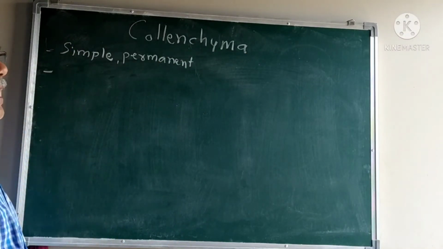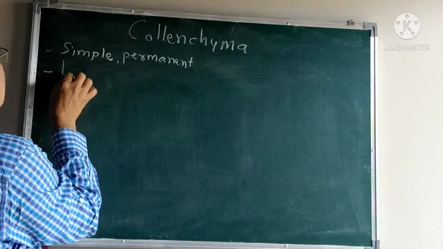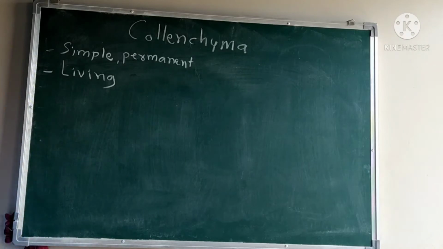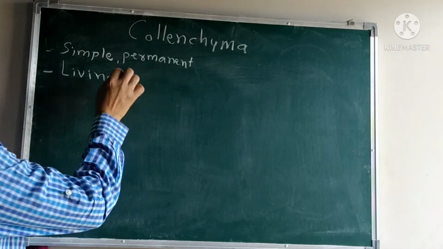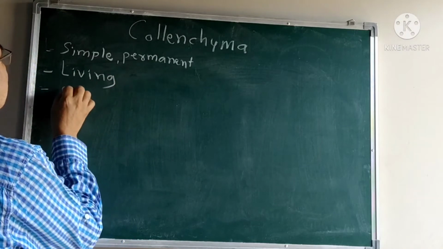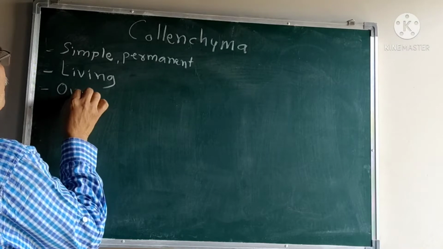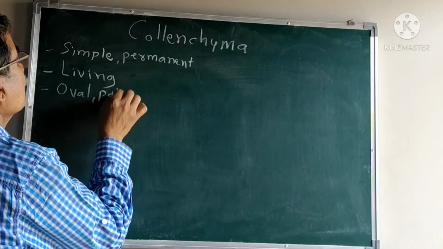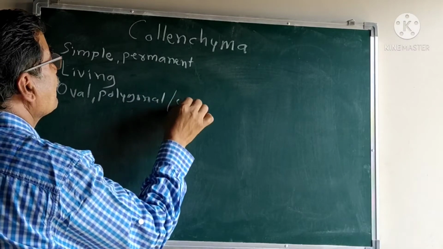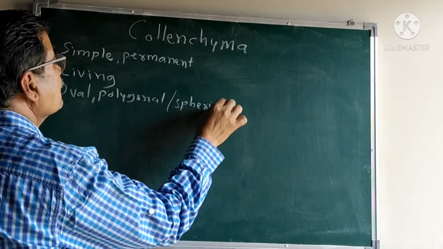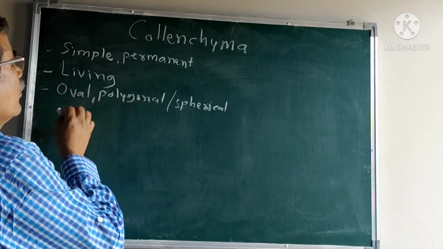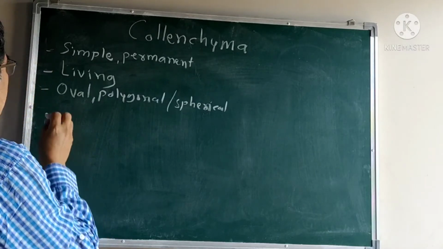The collenchyma is a living tissue. This living tissue consists of cells that are oval, polygonal to spherical in outline. The cells are spherical, oval or polygonal in outline.